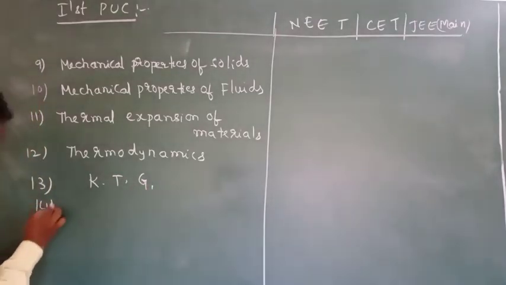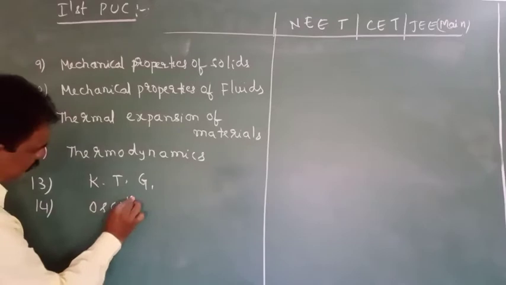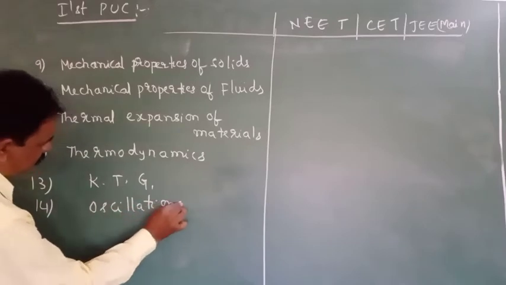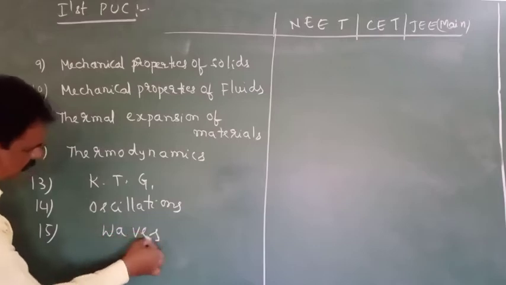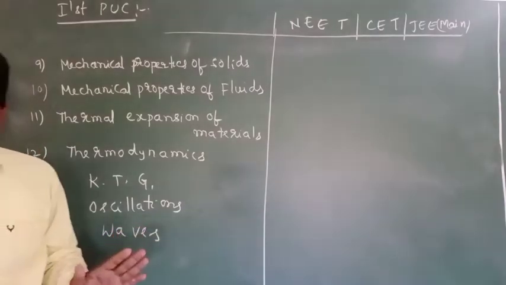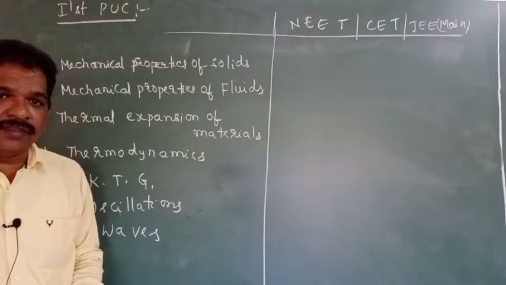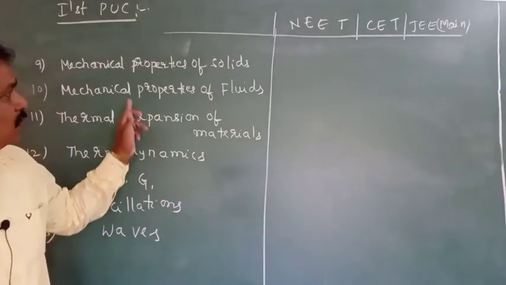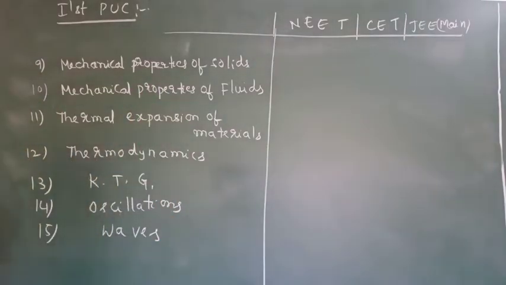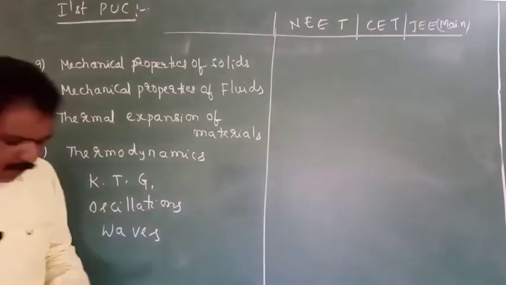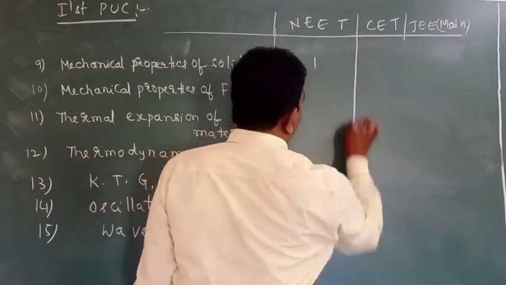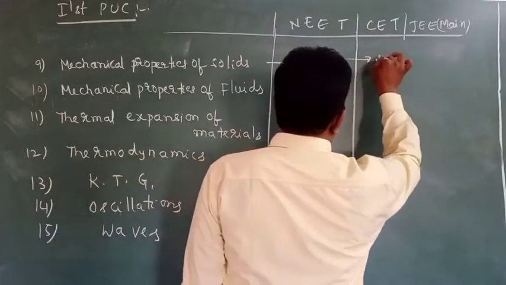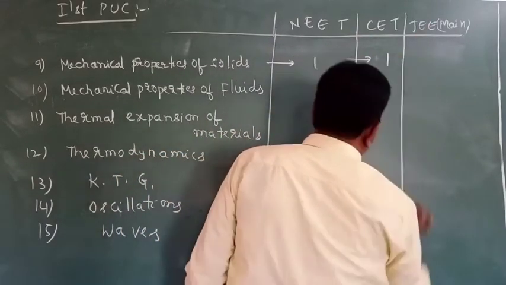Next, 14, oscillations. 15, waves. So these are the total 15 topics in the first PU. In mechanical properties of solids, one question will come in NEET, and one question will come in the CET also.